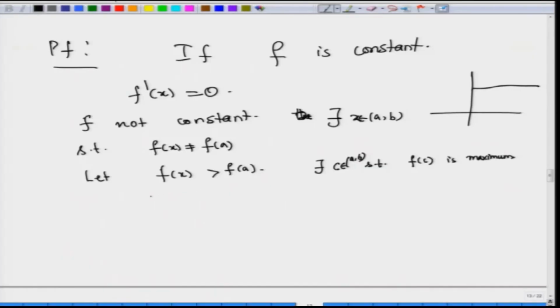Maximum means it is also a local maximum, so a local extremum is attained there, and f is differentiable at C, because f is differentiable in the open interval A B. So, this will imply by the previous theorem that f prime of C is equal to 0. That is what Rolle's theorem is saying. And let us see some very beautiful applications of Rolle's theorem.